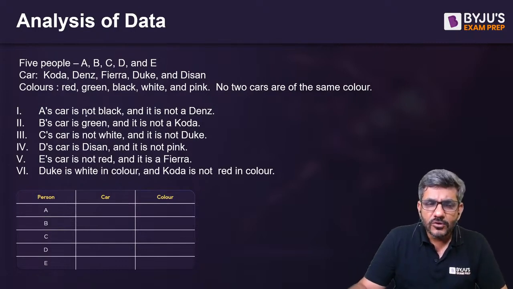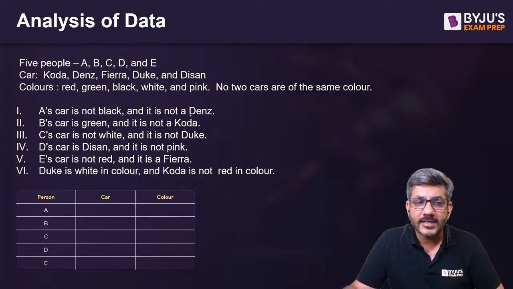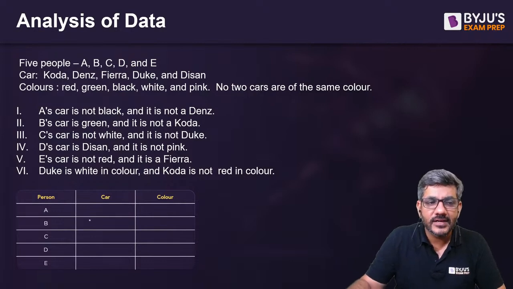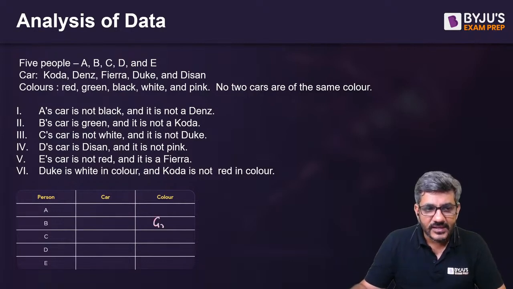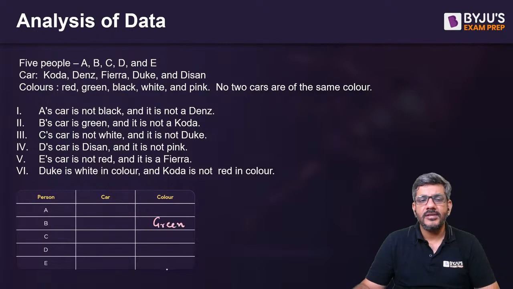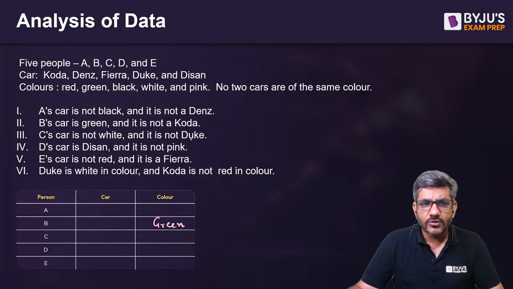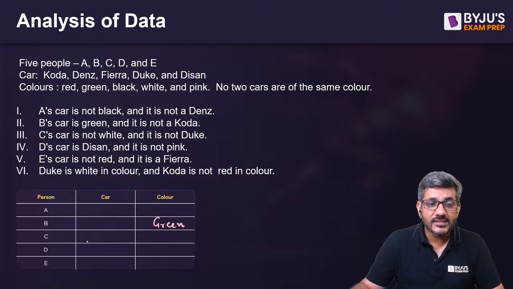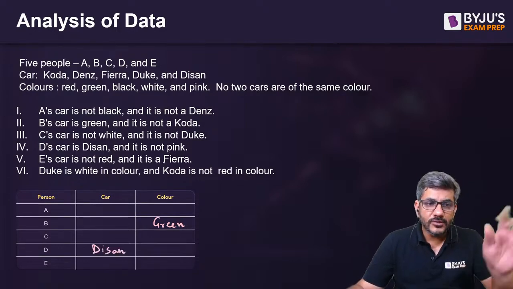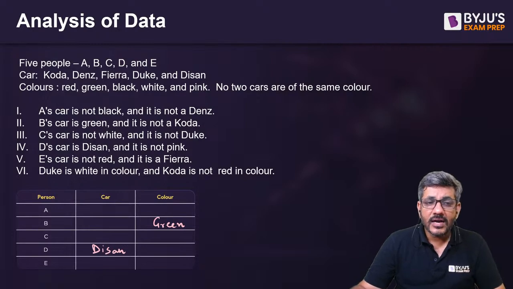Specific means do not start with not black or not Denz. Start with B's car is green. So if B's car is green, I will start with this. B's car is green. It is not a Koda. Stop it. C's car is not white. Do not write it. It is not Duke. Do not write it. D's car is Nissan. So I would write Nissan over here. And it is not pink. Do not write it. E's car is not red and it is Fiera. So E's car is Fiera.